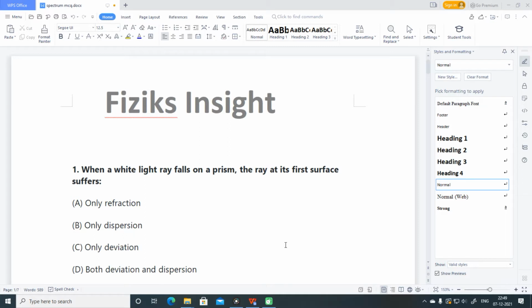I welcome you back in the second session of MCQ based questions of electromagnetic spectrum. So we are starting with the first question today.